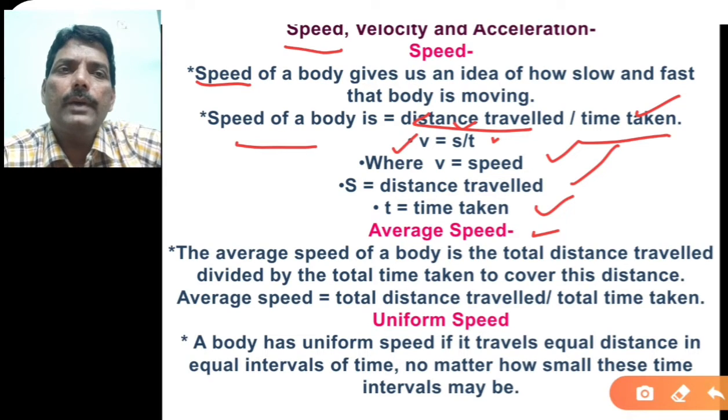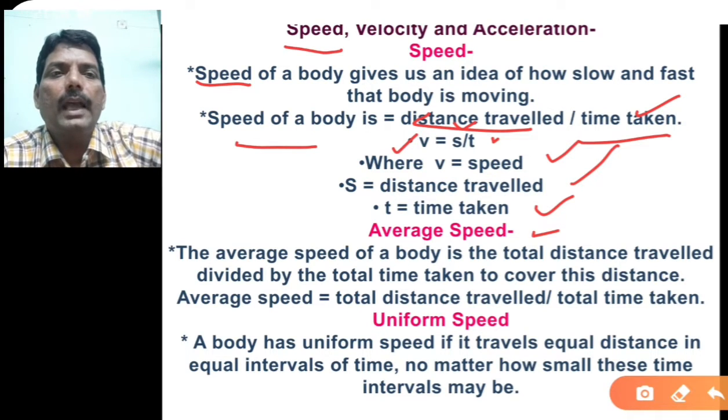So the average speed gives this idea of how much is the speed of that body, that object, throughout the motion, but it cannot tell how the object has moved from one point to another point. That means whether it has stopped, whether it decreased the speed, increased the speed, et cetera. I think you got this point now.